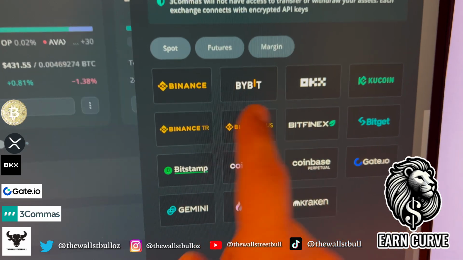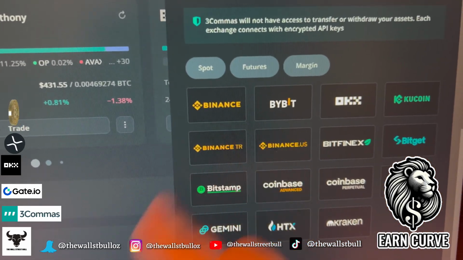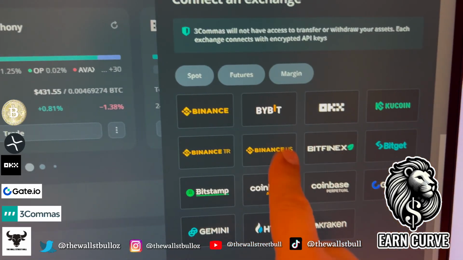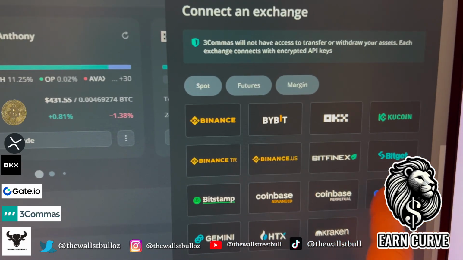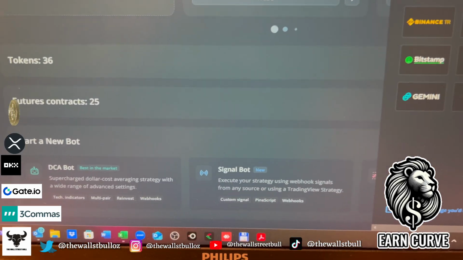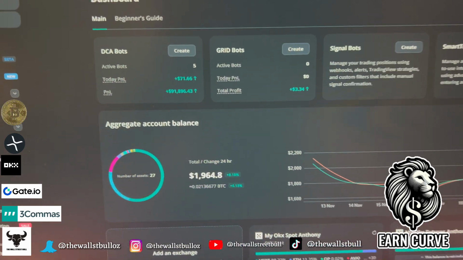Again, I've had a lot of people around the world tell me that they can't use Binance or Coinbase. A lot of exchanges have banned perpetual trading, which is a nightmare. So just keep that one in mind. Gate.io is like the old school OKX, all right? Anyway, they're the exchanges.